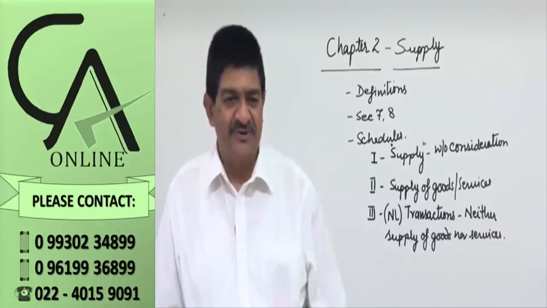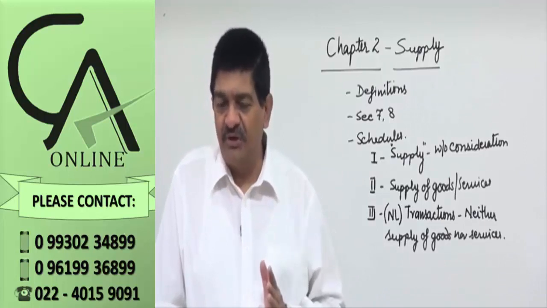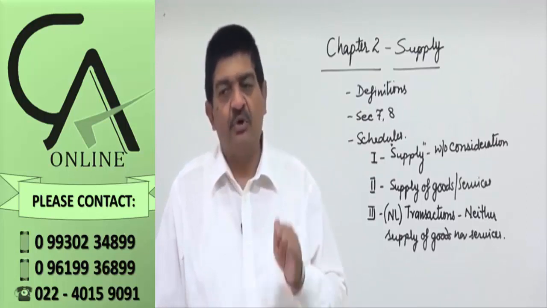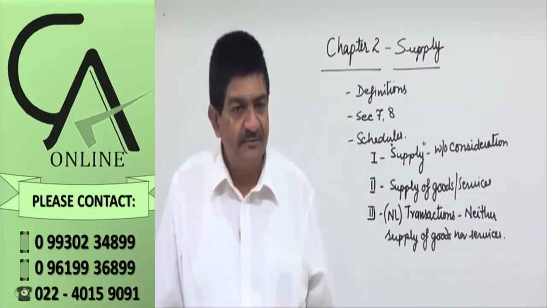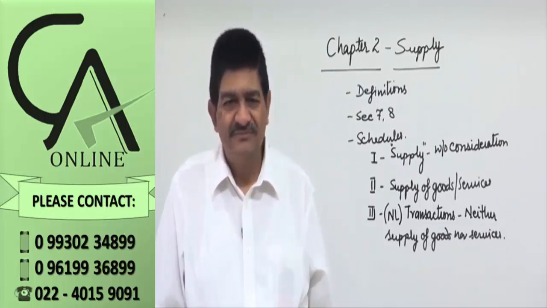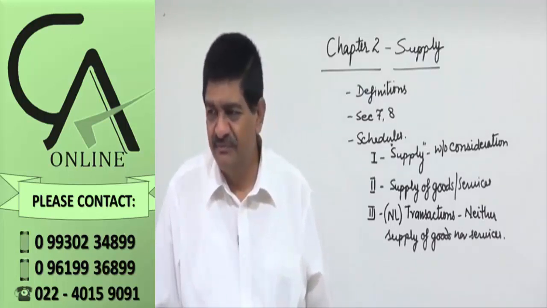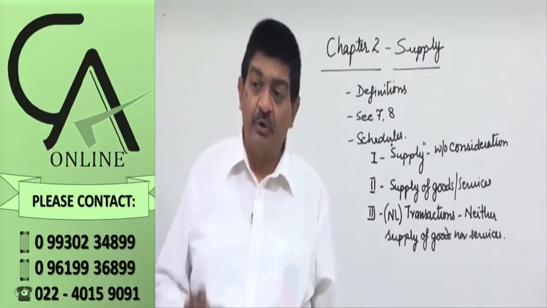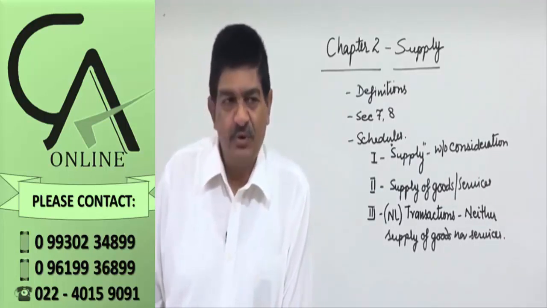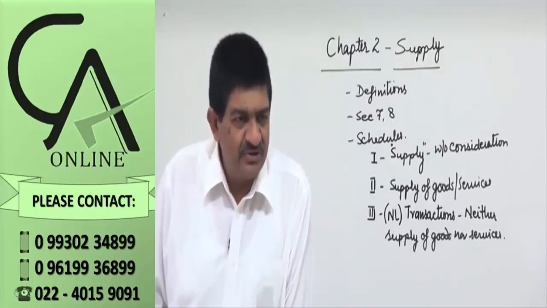Same thing now you can apply for samples. When the samples are distributed, for the production of samples certain inputs are used, capital goods are used, on which the credit has been taken by the assessee. Now even if he distributes it free, it will be a supply. Right? Goods being transferred to my own branch in another state, prima facie no transaction.